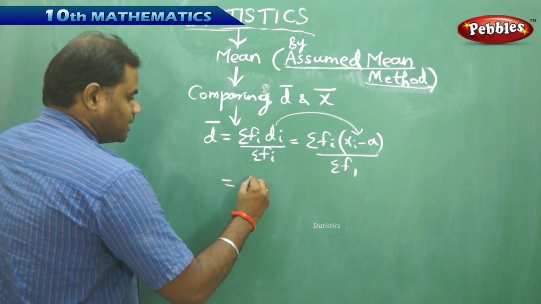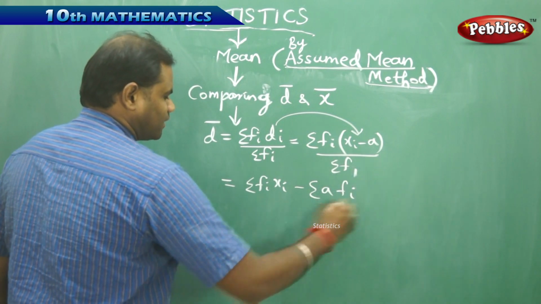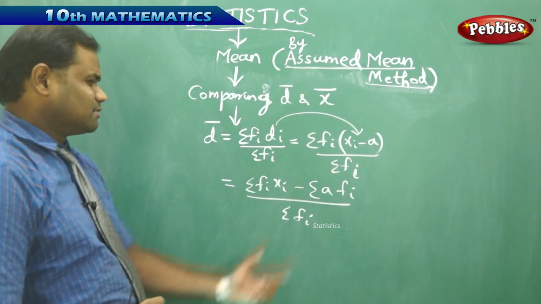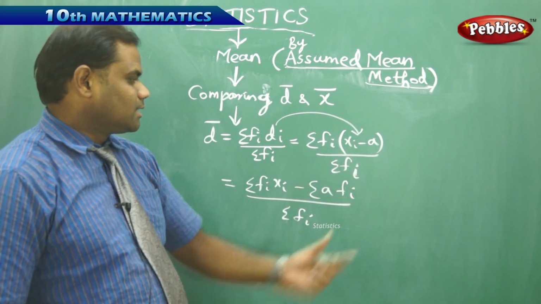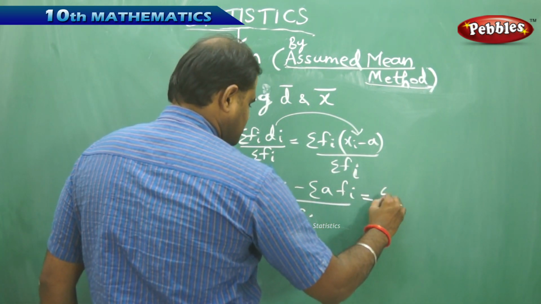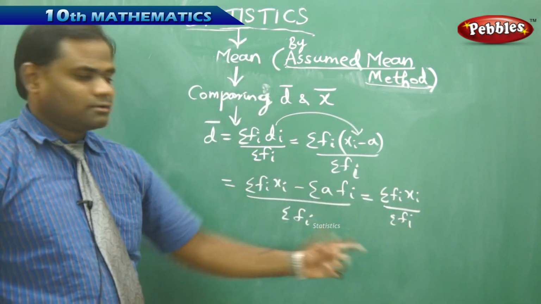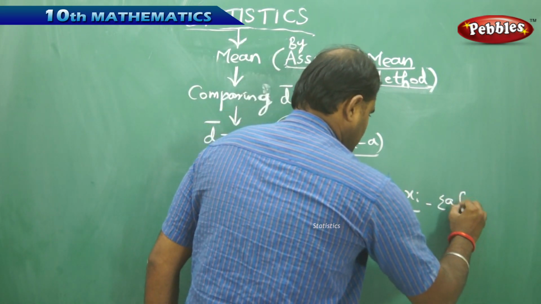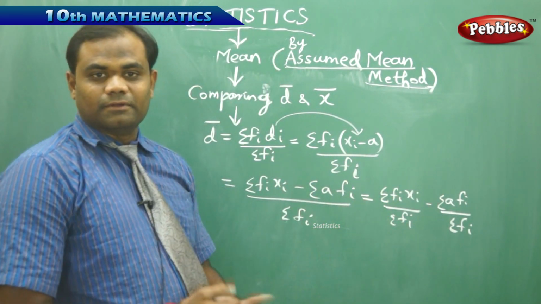Now when I split this summation, I get sigma fi xi minus sigma a times fi, whole divided by sigma fi. That is what I get when I split the summation, expanding through the brackets: fi xi minus a times fi. Proceeding further, when I split this, I get sigma fi xi by sigma fi, which I obtain when I split each of the terms, minus the second term, which reduces to sigma a times fi by sigma fi, as modified from the previous statement.